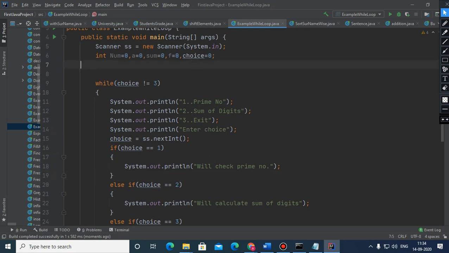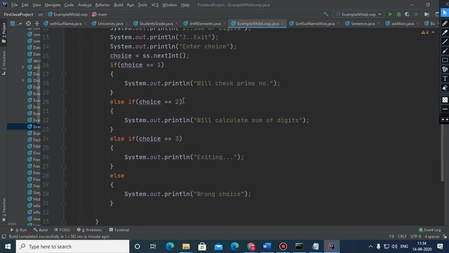And now we are going to check for prime number. One more thing, we will be needing one variable for the sum of the digits. The sum of the digits we have already taken. So now what to do? We are just going to check for prime number.